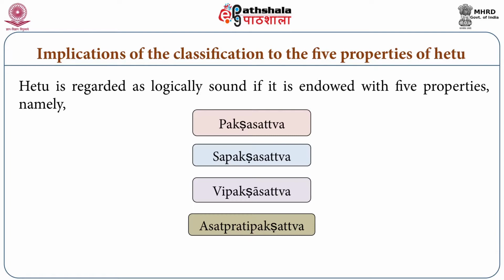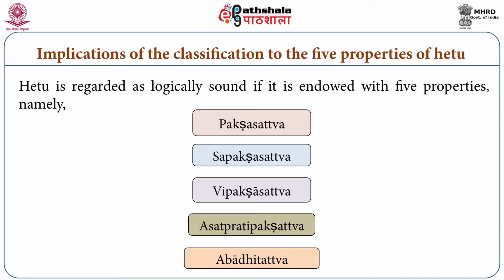Asat pratipakshatva means that hetu must not be contradictory. For example, if fire or the sadhya has to be established, then hetu must not be in contradiction of fire. And fifth is abadhit tattva, the condition in which the sadhya has not already been contradicted by other hetus; in other words, the contradictory of sadhya must not be established by other powerful pramanas.